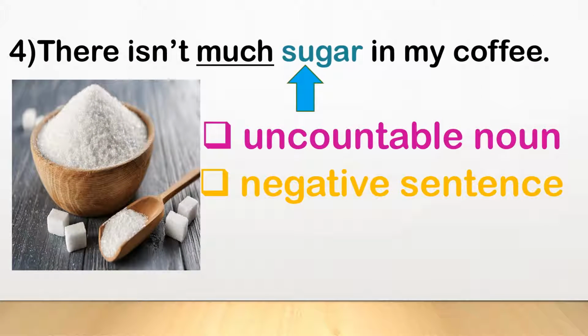Now look at the screen. There isn't much sugar in my coffee. Children, this is a negative sentence, and the word sugar is an uncountable noun because we cannot count the sugar. So we use the word much in the sentence, and our sentence will be, there isn't much sugar in my coffee.